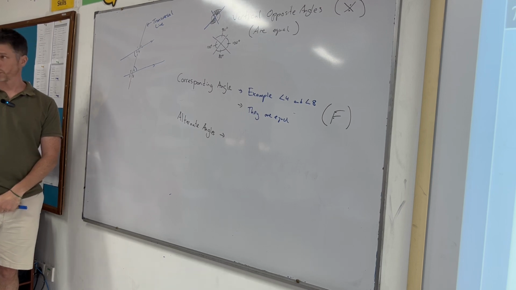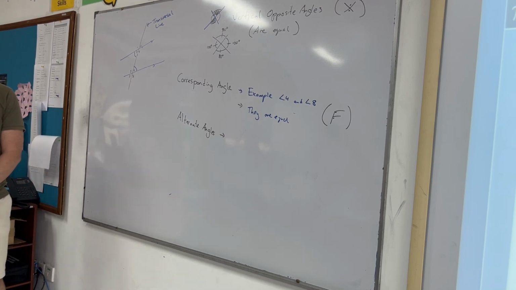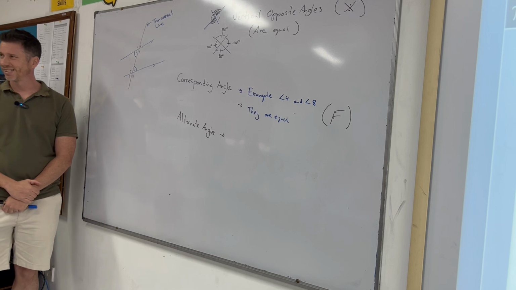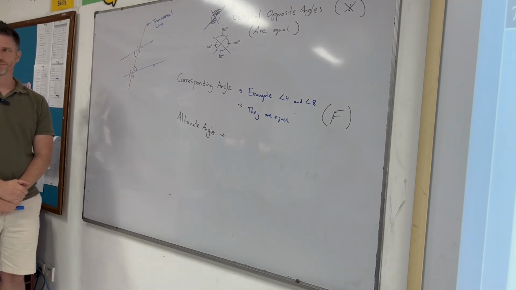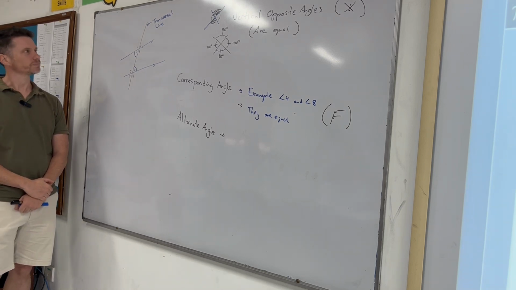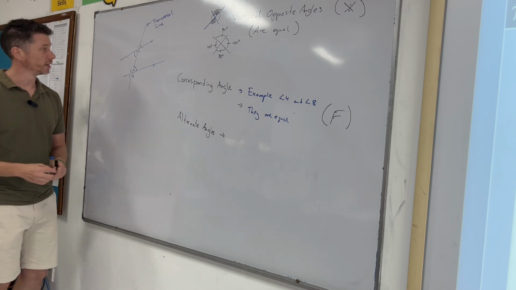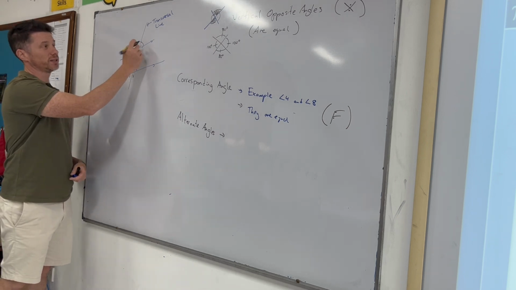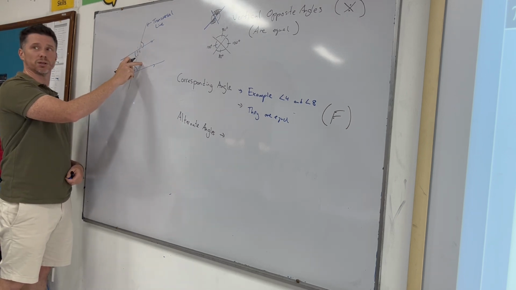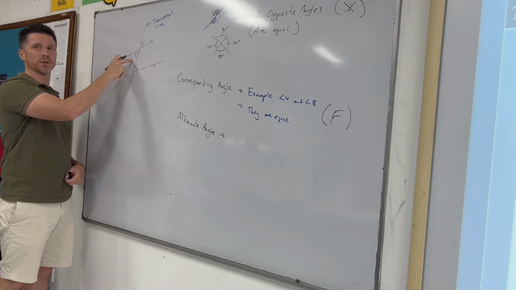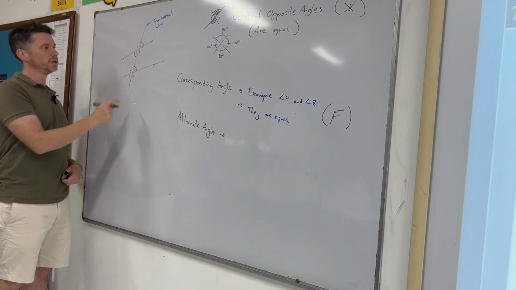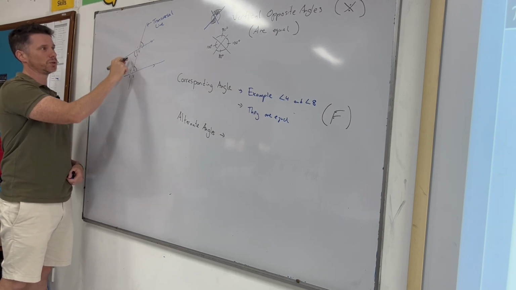They are equal to each other, is that what you're saying? Yeah. So they would be equal to each other. Anyone tell me why? Destin? 6 and 2 are the same, so 3 and... Well done, yeah. So 6 and 2 are the same. They correspond to the same position. And then 2 and 3 must be the same because they're vertically opposite. So 6 and 2 are the same. 2 and 3 must be the same.